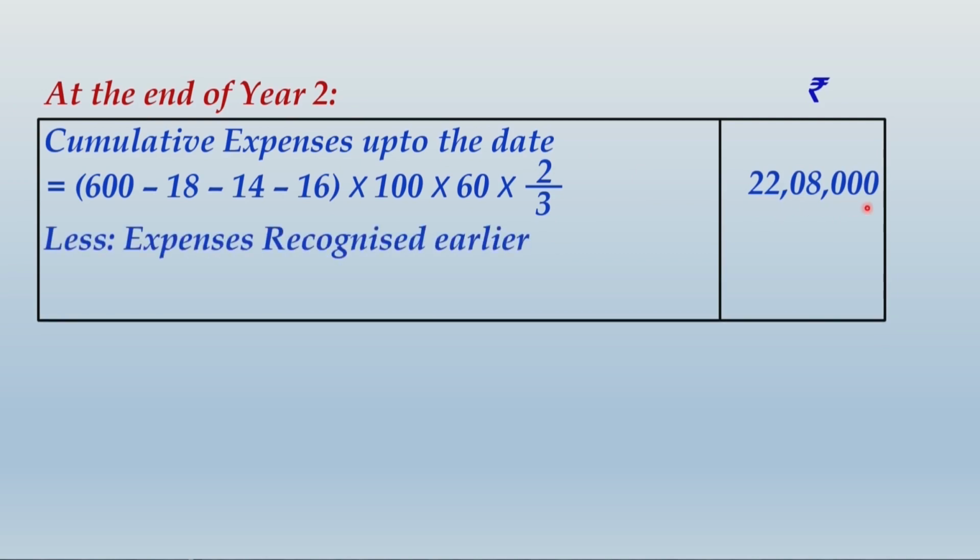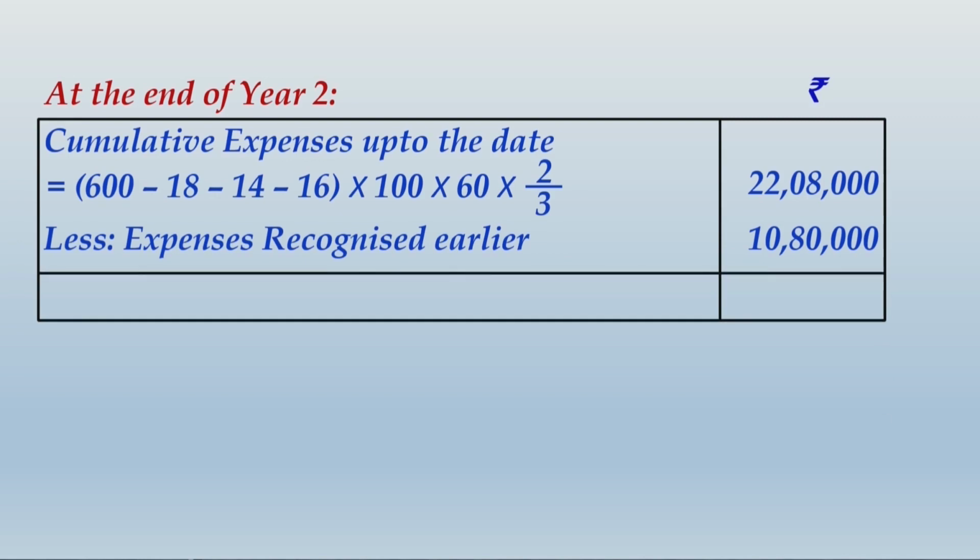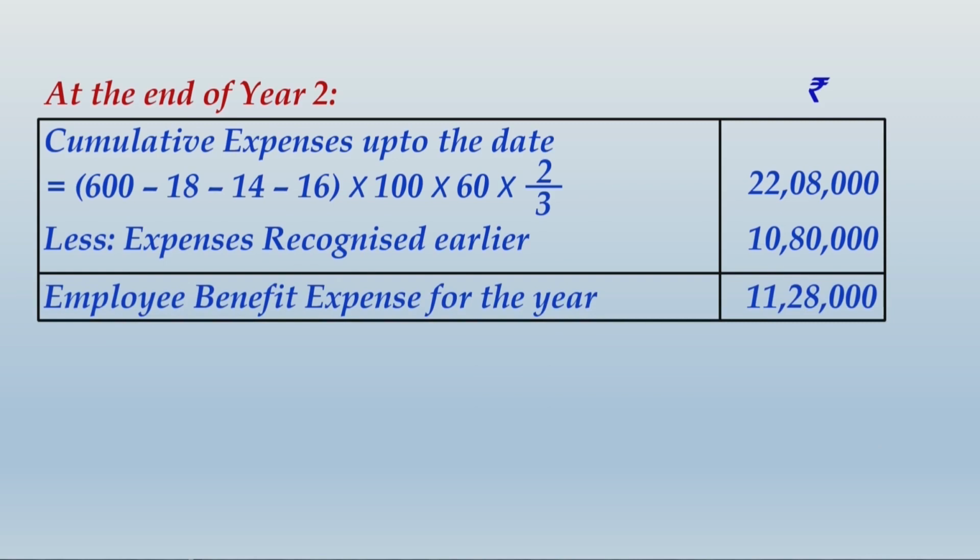However, the amount of expense that you have already recognized is 10,80,000. So in simple words, what we are trying to say is, by end of second year, the cumulative balance of share based payment reserve should be 22,08,000, whereas you have already recognized and created this much of share based payment reserve. So what is the incremental amount of share based payment reserve that you have to recognize in the second year? That will be the differential of these two, which is 11,28,000.